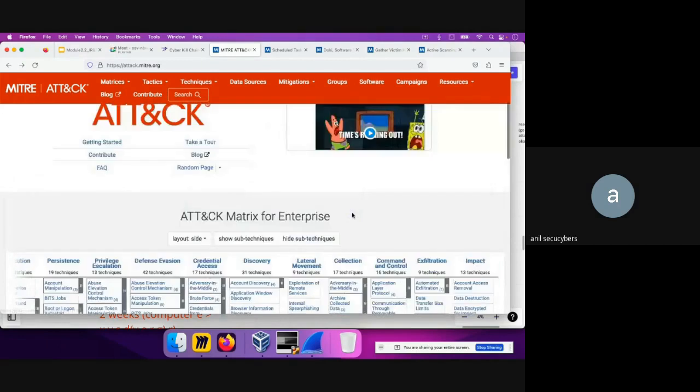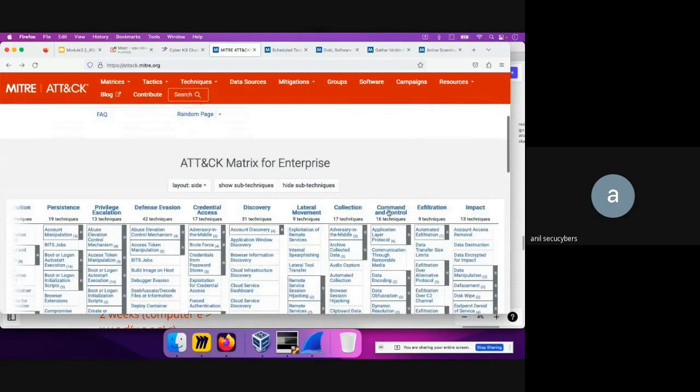Now the next part is command and control. This means that the attacker is trying to communicate with the compromised systems to control them. Here the attacker tries to set up a command and control server, an IP address from where they will exfiltrate the data out. So they are sending the data out to the adversary, where they are trying to steal the data.